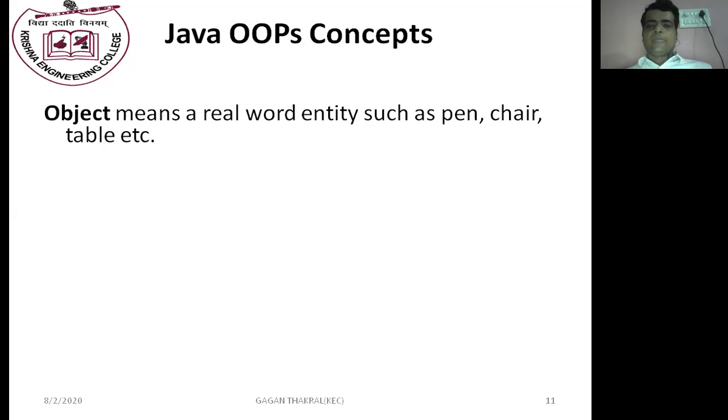For example, if there are some students in third year and they are studying some common subjects, on the basis of these common properties we put these students together into a single unit, that is, IT third year.